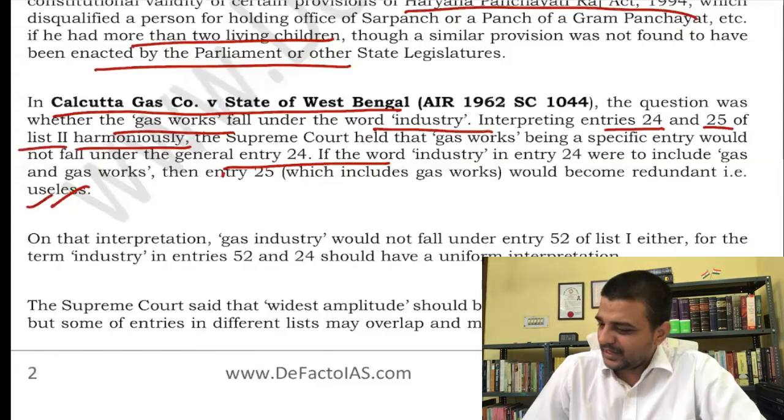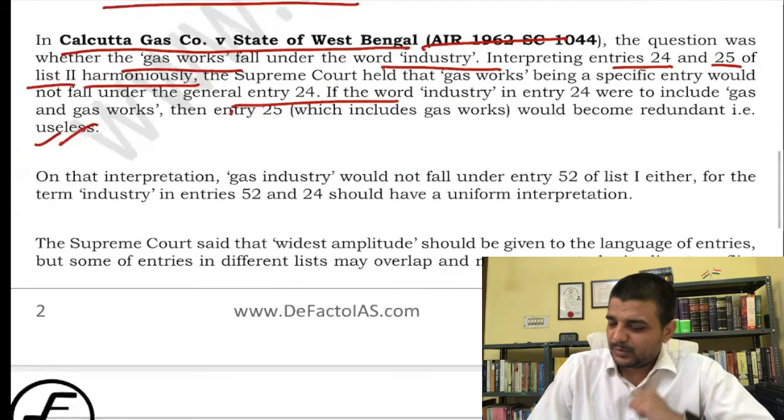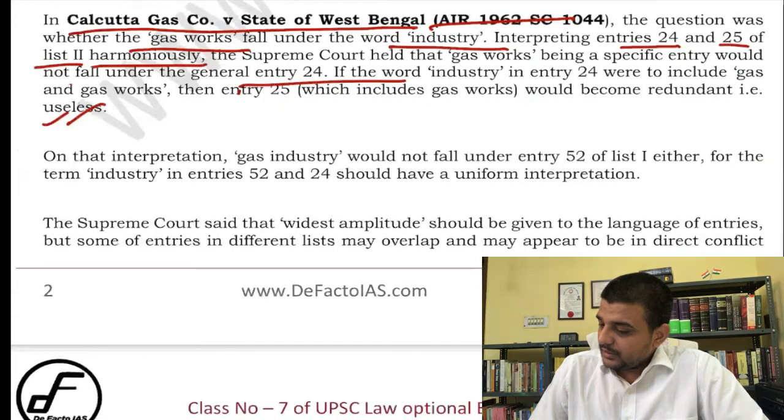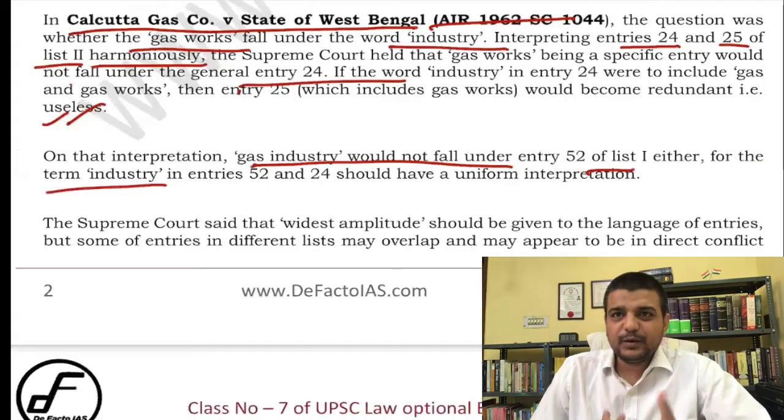Kolkata Gas Company, 1962. Justice Iyer was part of this. No, not Justice Iyer, Justice Subbarao, sorry. On that interpretation it could not fall within this list either for industry. That's the same thing. Okay.